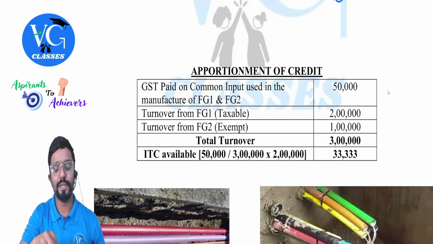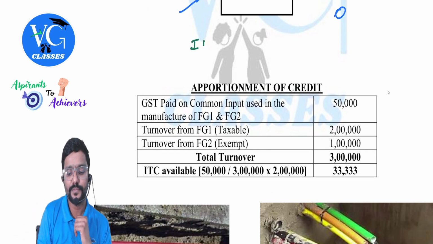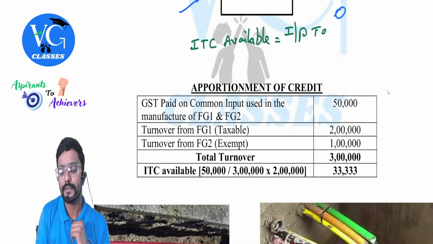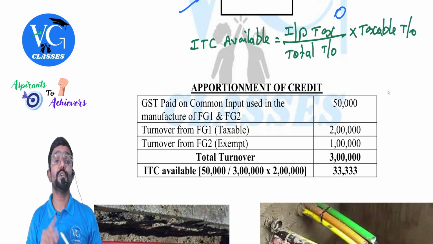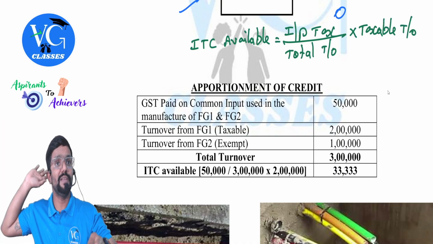Okay. So in simple, guys, if I have to tell it in simple, what is the ITC available? Is equal to input tax divided by total turnover into taxable turnover. If I ask you to calculate what ITC is not available, then the multiplier will change.